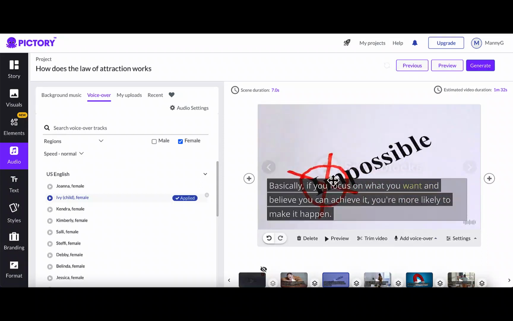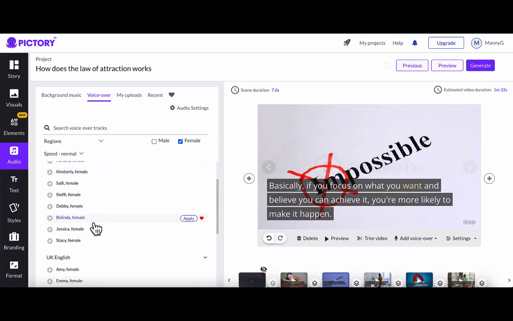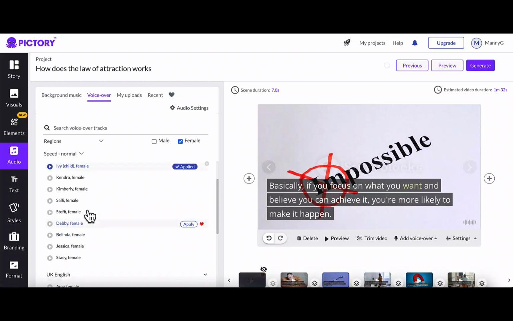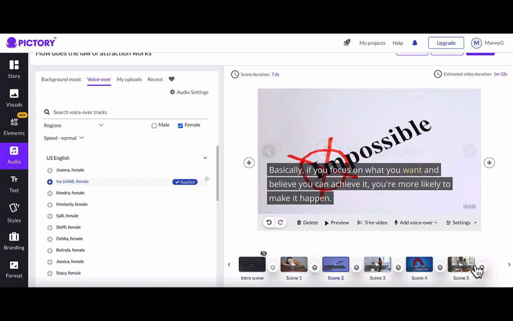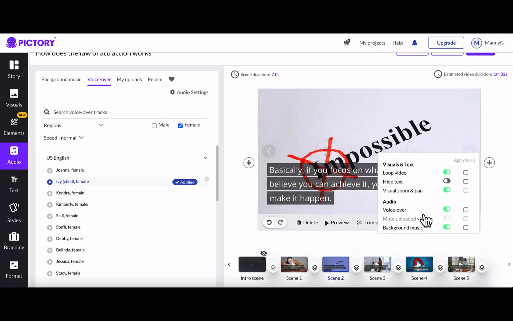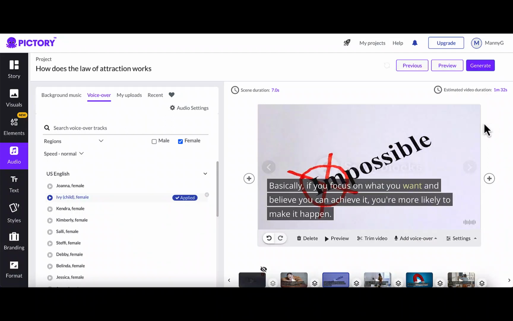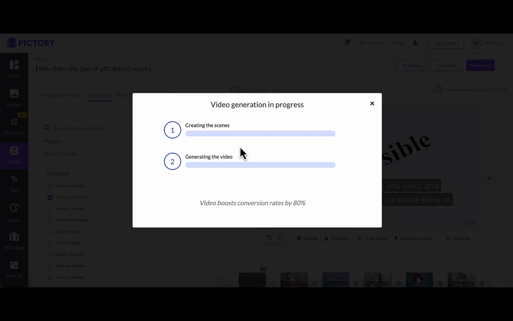Okay, so this is how it sounds. If you want a little bit more human-like sort of sound, you can choose other options to make it a little bit more natural. There's another AI tool that you can use for voiceovers, but you don't need to pay for that. I think this will do the job. After you have created your video and you're happy with your content and the scenes, you can put an intro. You know, this is invisible right now. You can just put an intro or outro at the end and have a complete video. Once you've done that, click on Generate and click on Generate Video, and it starts generating your video for your YouTube channel.